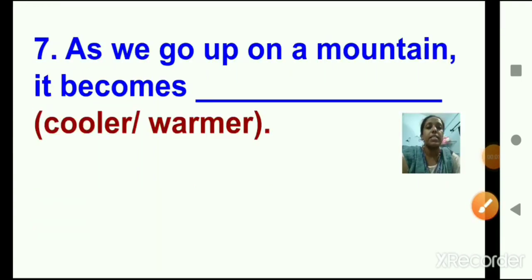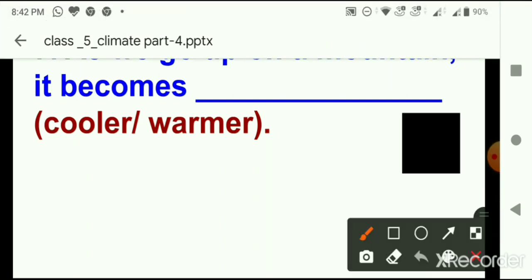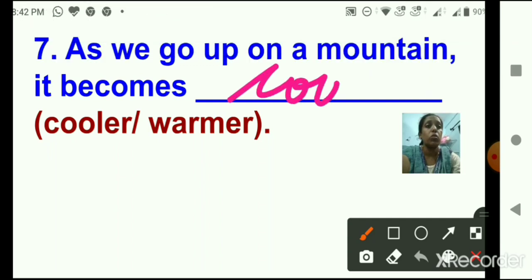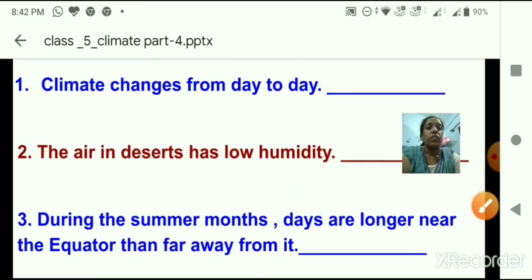Next. Number 7. As we go up on a mountain, it becomes dash, cooler or warmer? The temperature reduces as we go up on a mountain. So it becomes cooler. Very good. C-O-O-L-E-R. Cooler. Okay. Next,